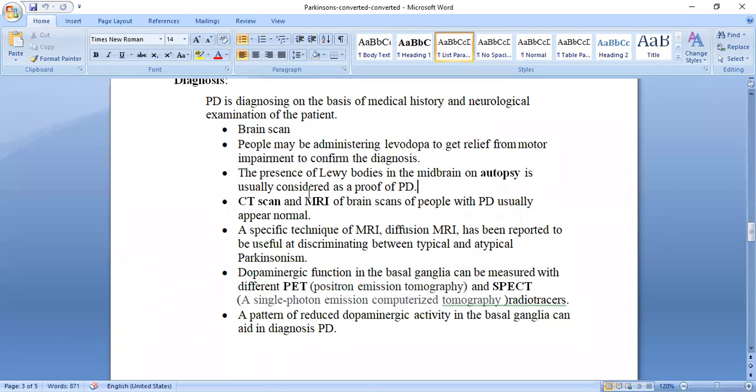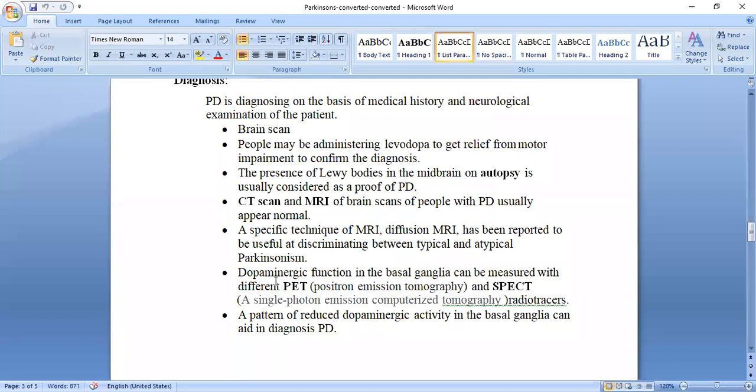A special technique of MRI, diffusion MRI, has been reported to be useful at discriminating between the typical and atypical Parkinson. One standard method is the diffusion MRI, and because of that we can be more clear the patient is suffering from Parkinson disease.